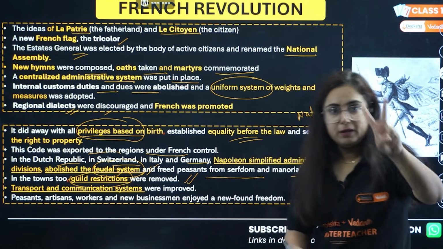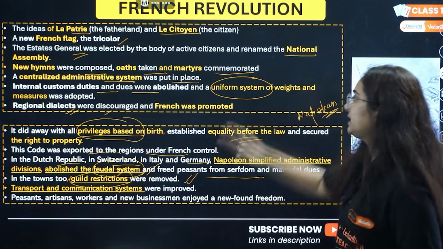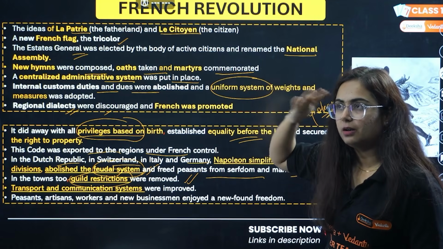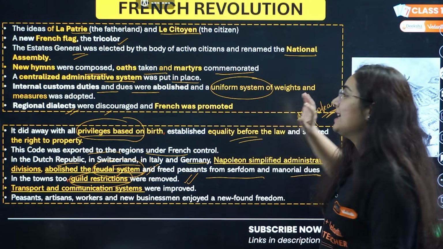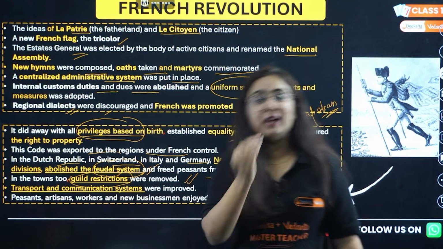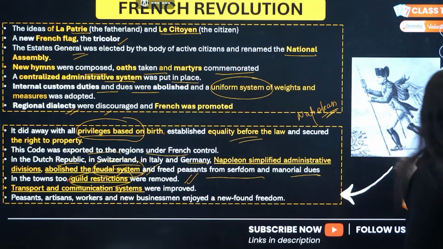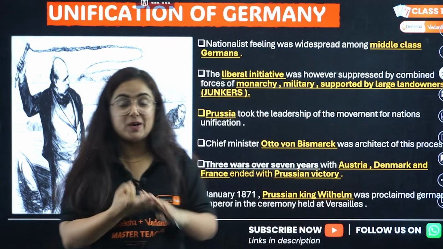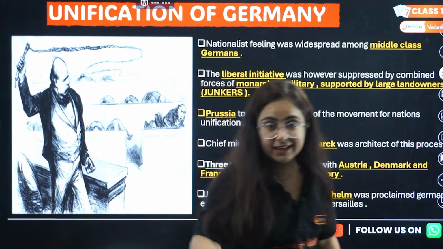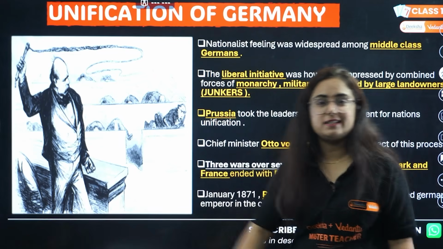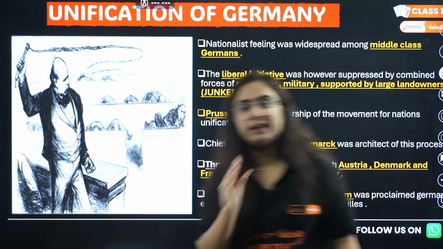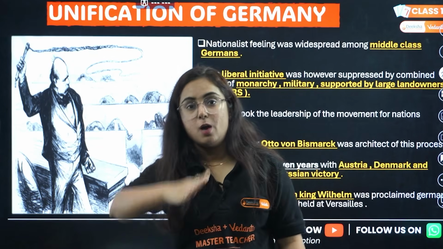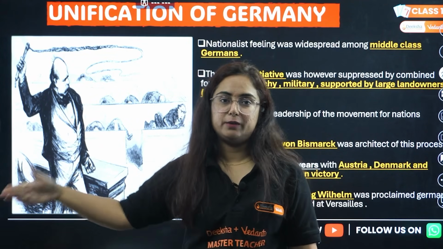Get it? So two important questions from the first chapter. First was about the French people having the feeling of nationalism. The second is about Napoleon. The third important question came this year: in this year's question paper, you will go back and see unification of Germany. The 2026 exam paper, the main paper, is the blueprint of what you are going to get on 21st of May.